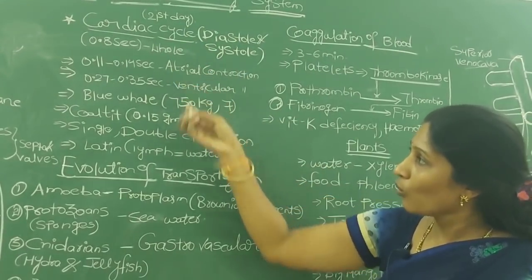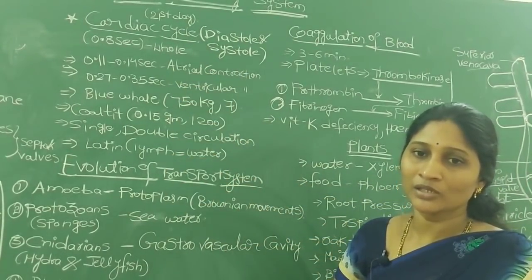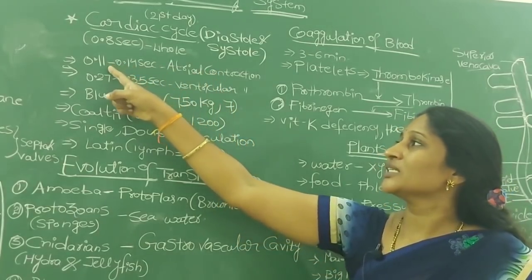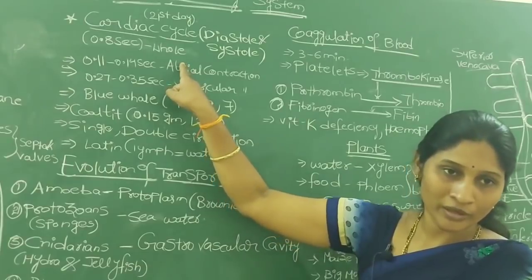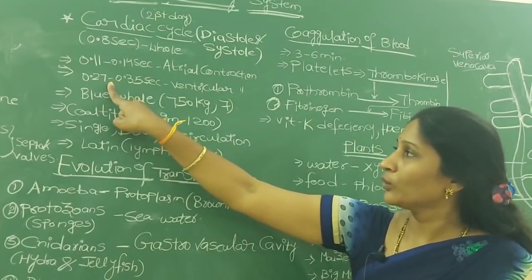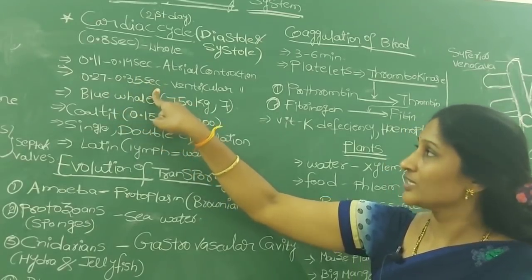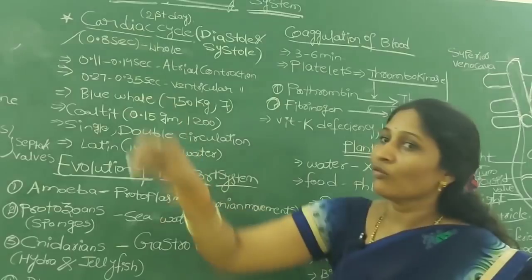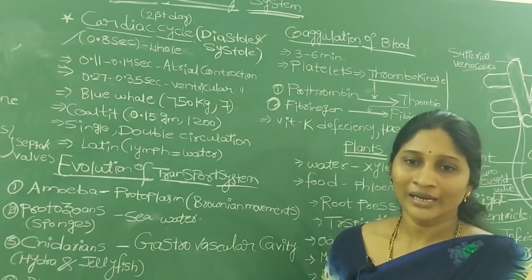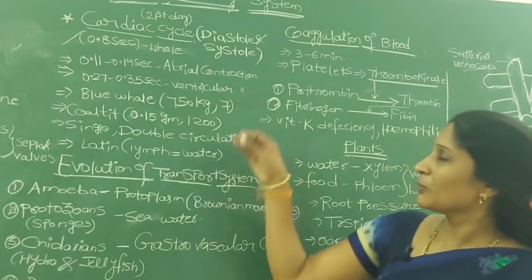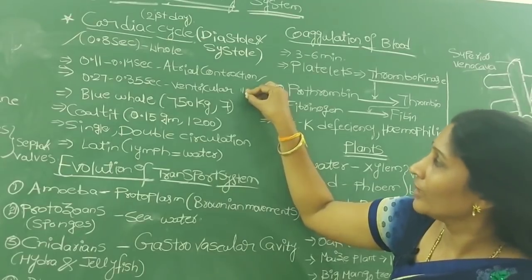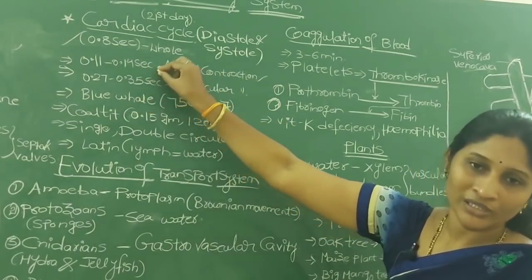But for atrial contraction, meaning contraction of the upper chambers, it nearly takes 0.11 to 0.14 seconds. For ventricular contraction, it takes 0.27 to 0.35 seconds. But if he asks in the bit what is the time needed for one cardiac cycle, we can write 0.8 seconds. But if he specifically asks what is the time needed for atrial contraction and for ventricular contraction, we go for these options.